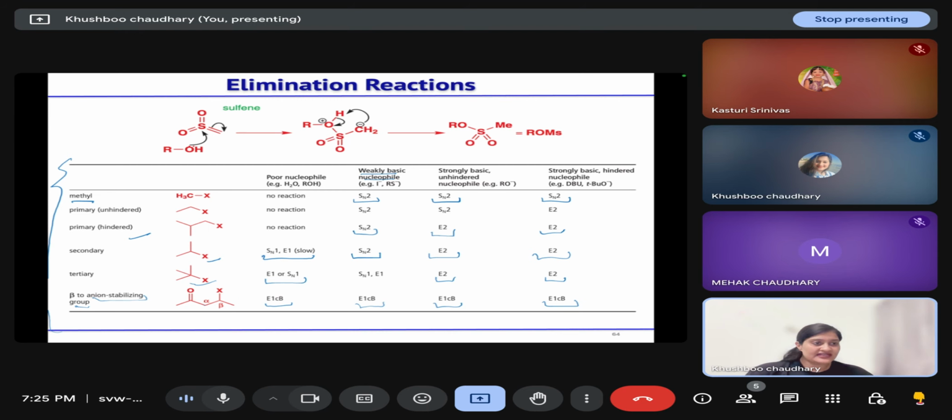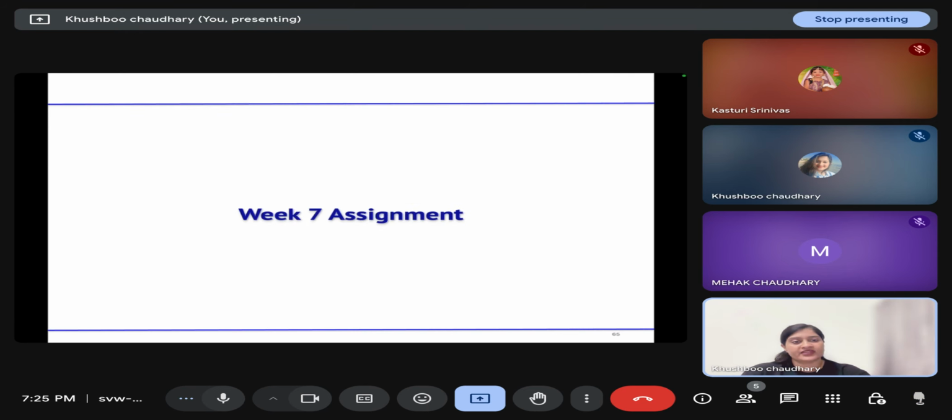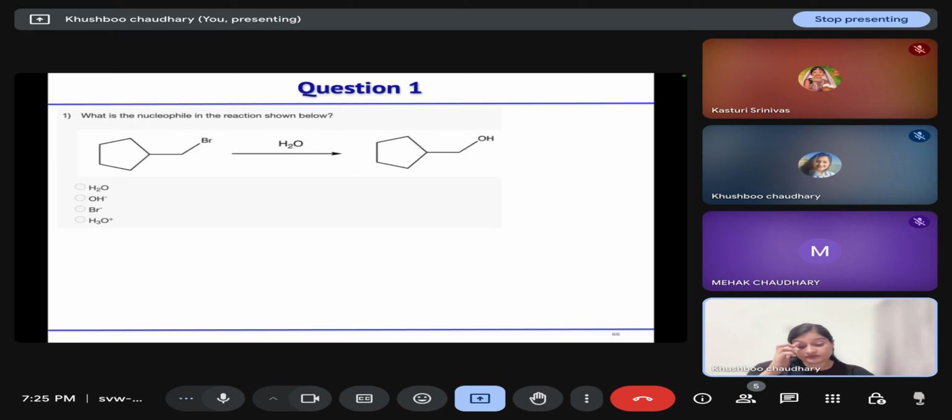Now let us start our assignment. So I will show you the question, give me answers. First question is, what is the nucleophile in this reaction?